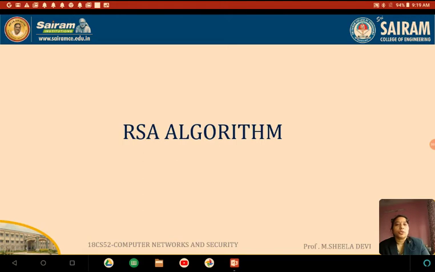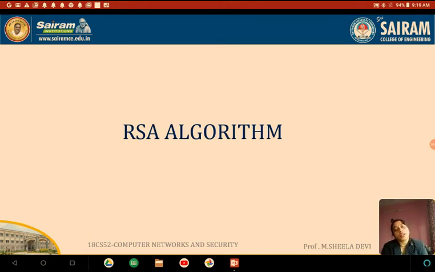What is cryptography? The process of converting the plain text to the ciphertext and again back to the plain text at the receiver side is nothing but cryptography. We have two types of cryptography. One is private key cryptography and the other one is public key cryptography.